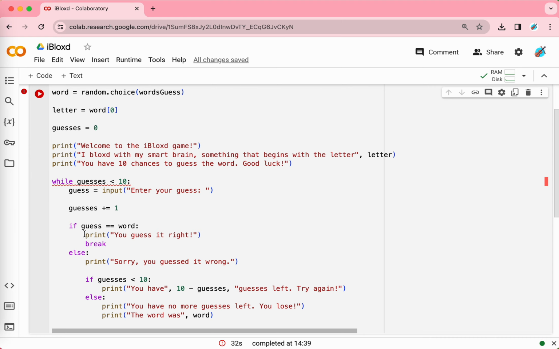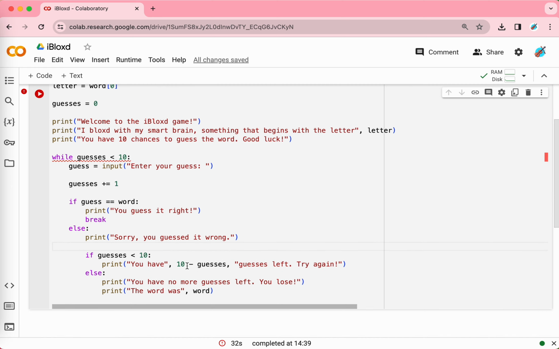So here's another useful thing. It's an if-else function, 2 if-else functions. They're like if, else if, and they're probably nearly the same. So if your guess is equal to the random word, then it'll print you guessed it right, and break. Or else, that means if it's not, you got it wrong, then it'll print, sorry, you guessed it wrong.